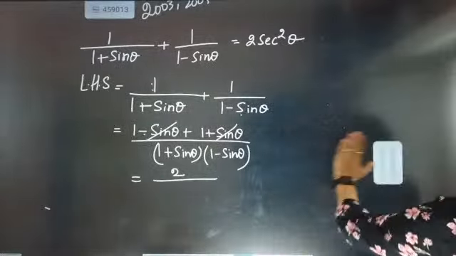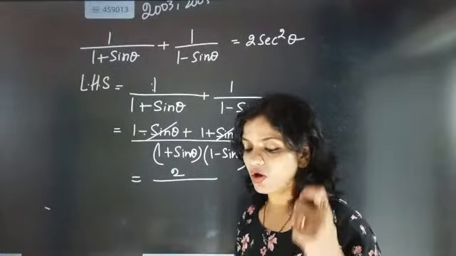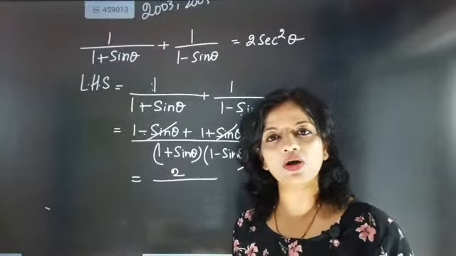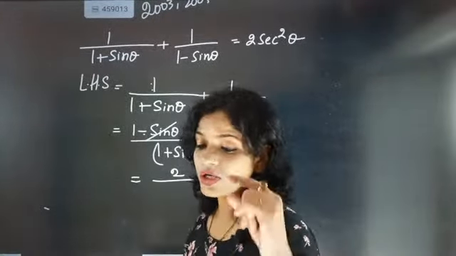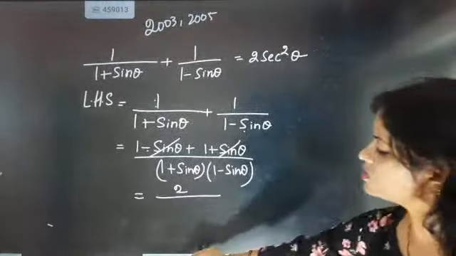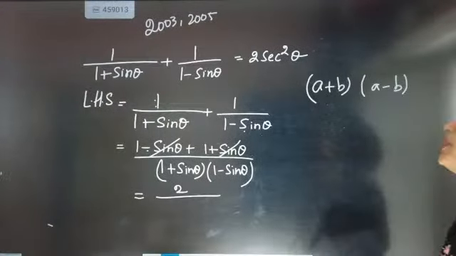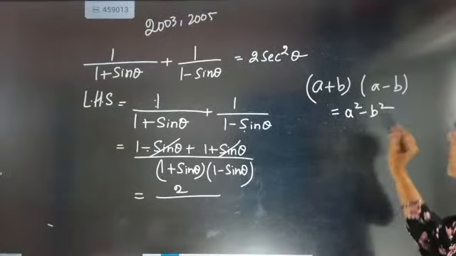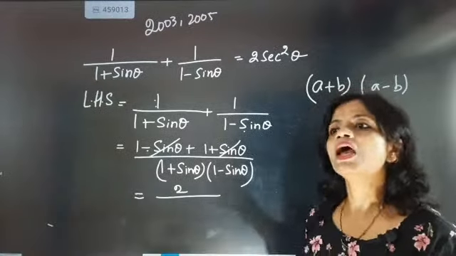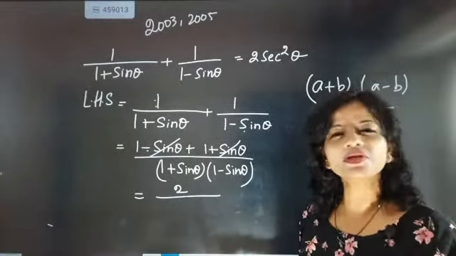Here the simple technique is, whenever some confusion comes and you think that this belongs to some formula, take a break and think whether it is looking like some formula, and once it matches what you are thinking about, then it is going to be correct. So now look here, A plus B into A minus B, it is coming as A square minus B square. It is not necessary that you will always get A plus B and A minus B in mathematics. If you are not getting A plus B, A minus B, then something similar to that will come.